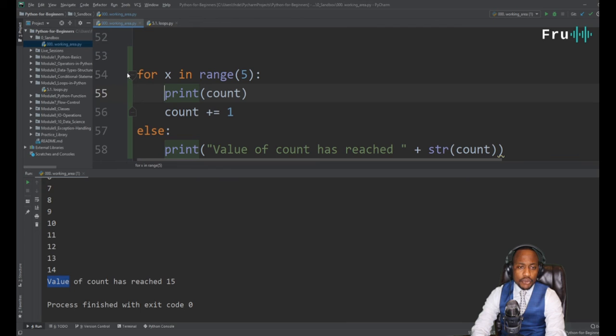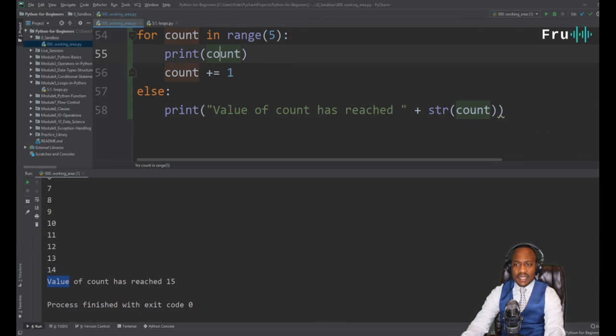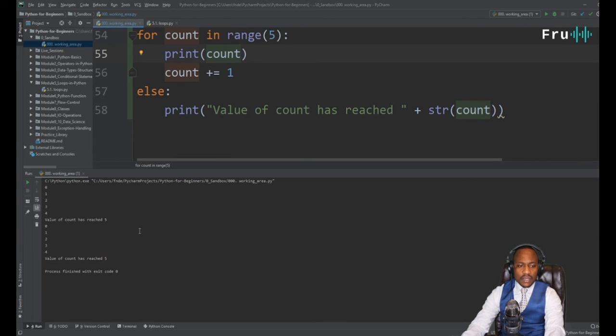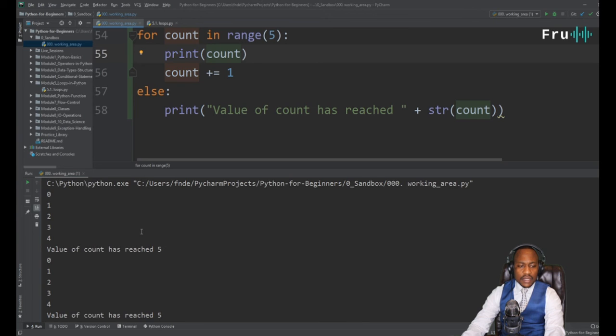So let's say print, and let's make this count, just so I'm not changing a lot. Print count. Otherwise, else, we want to go ahead and print this. I'm just going to leave the syntax exactly the same, just so that nothing changes. So 0 1 2 3 4, and then we've reached that.